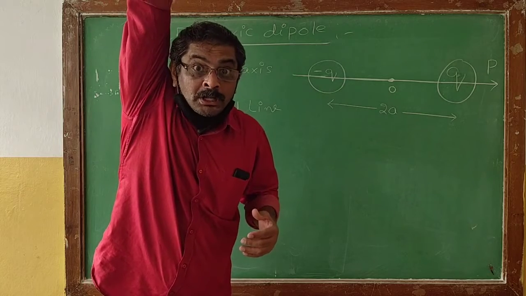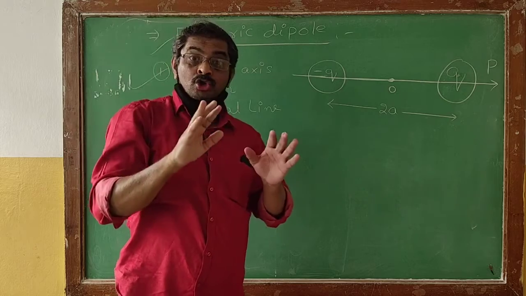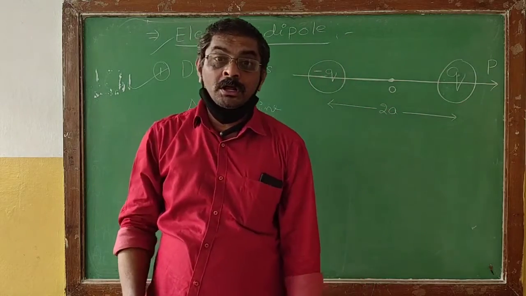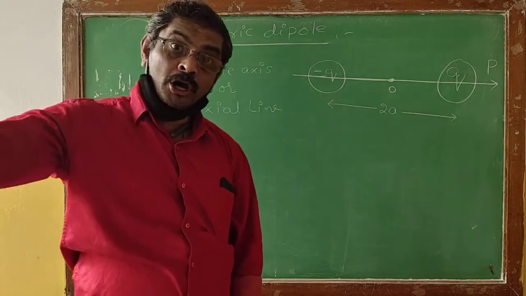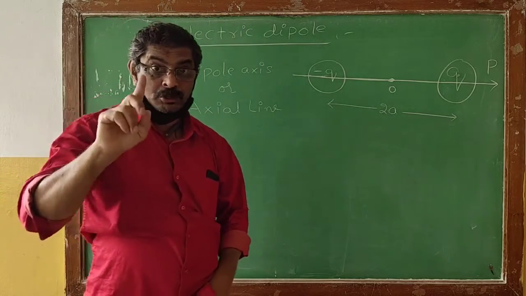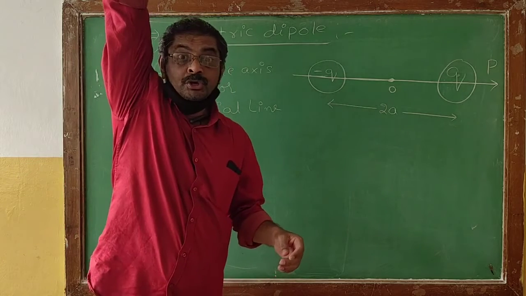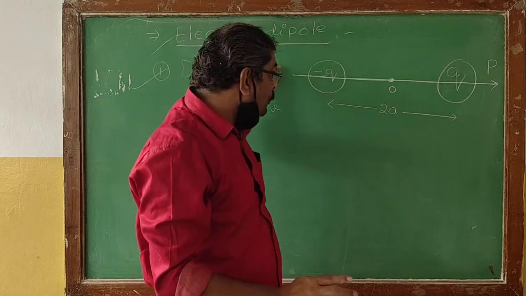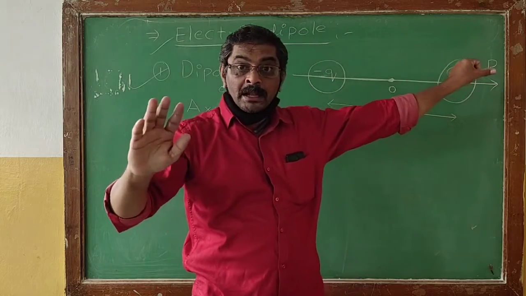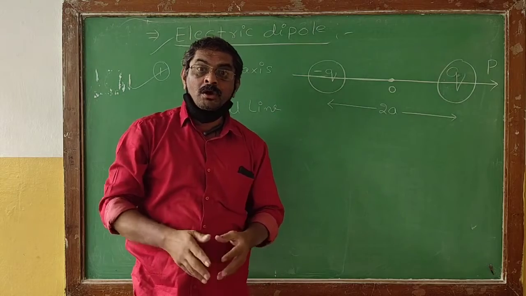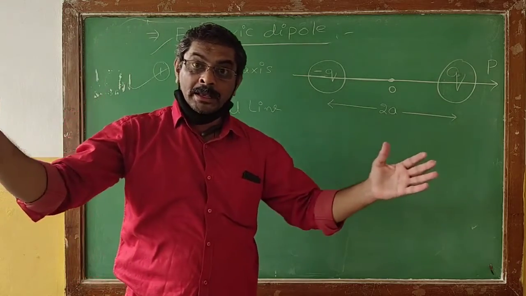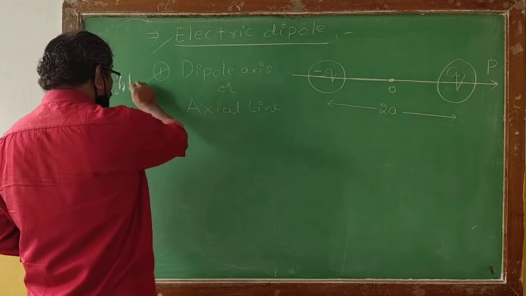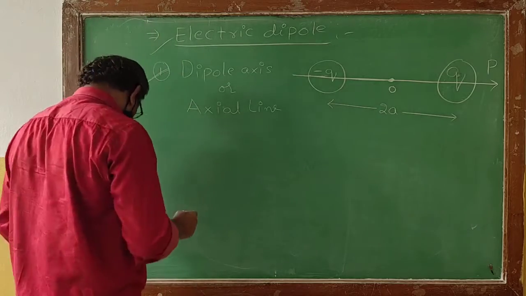Remember, the horizontal line passing through both the charges of the electric dipole is called the axial line, or the dipole axis.